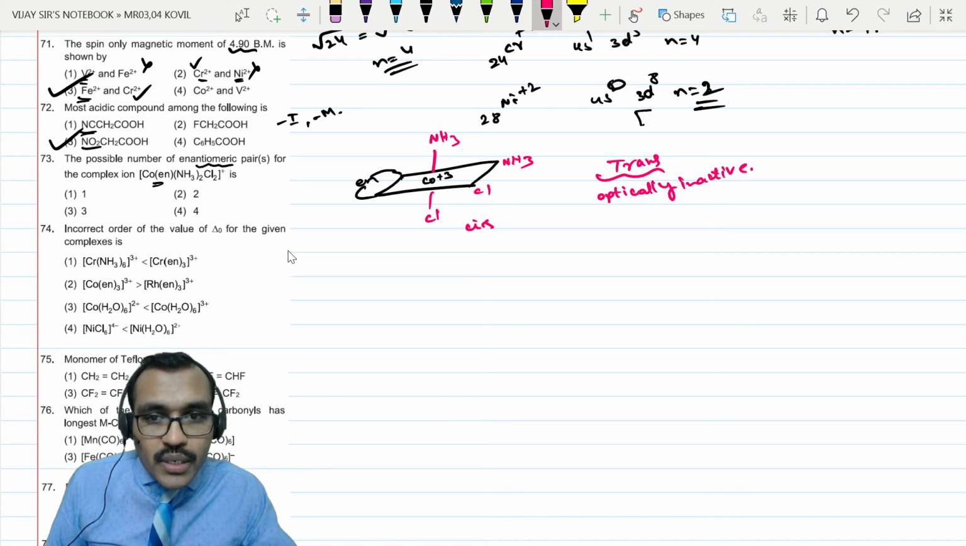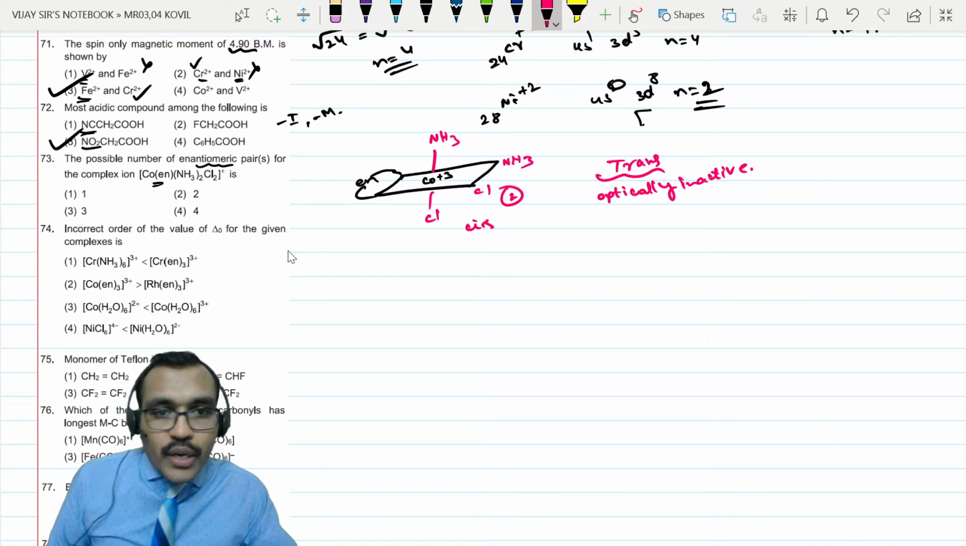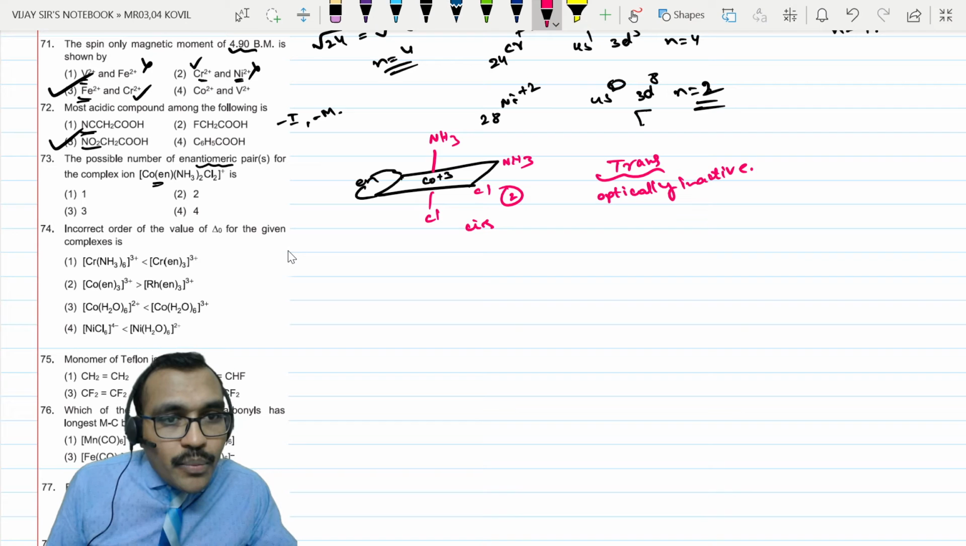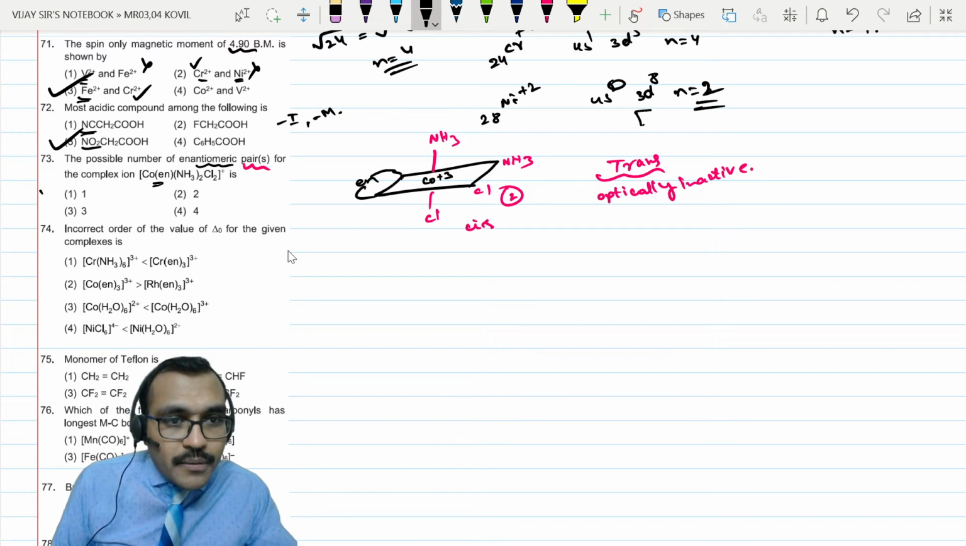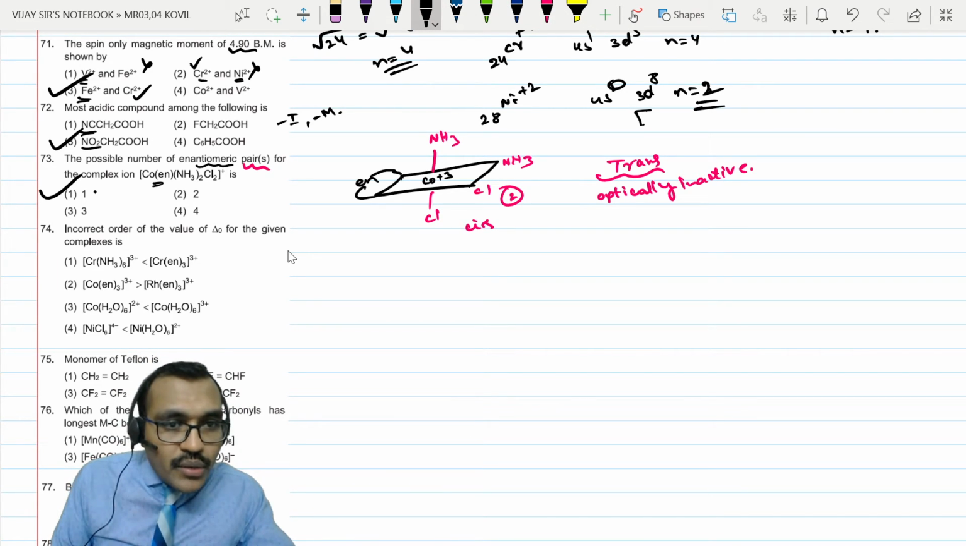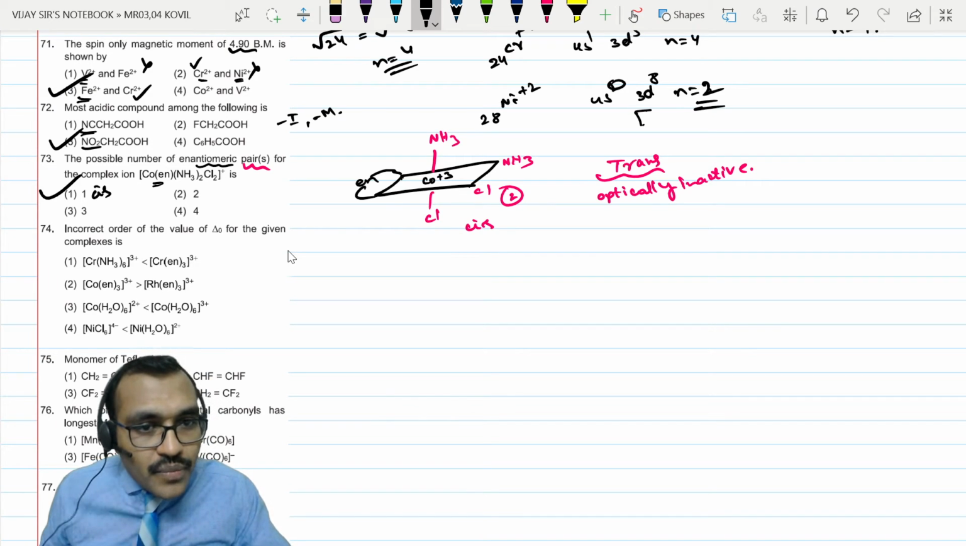So this cis form has no plane of symmetry, so you will get 2 enantiomers. They are asking for an enantiomeric pair, and a pair means only one pair. So it is the cis form, particularly the cis form. The trans form is optically inactive.